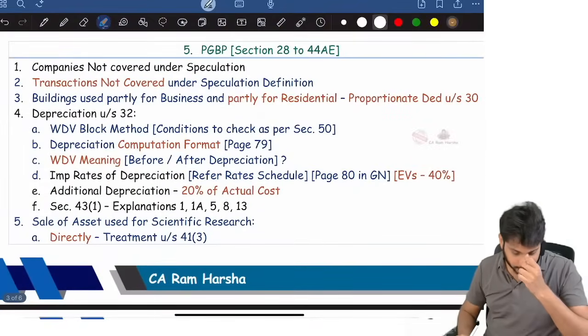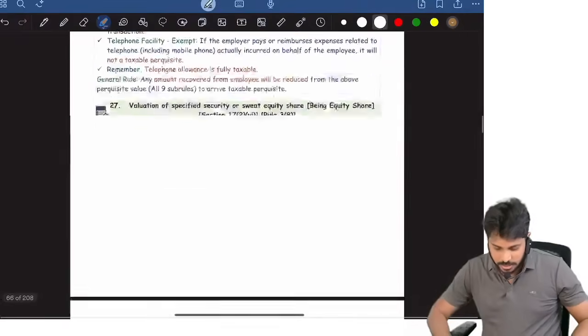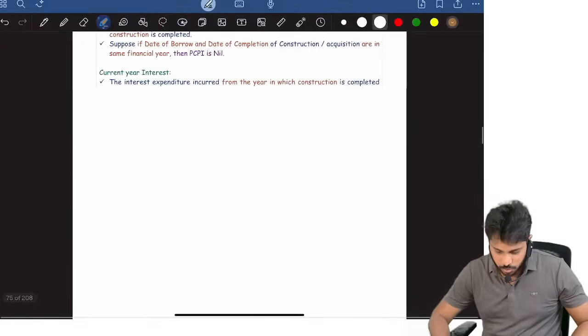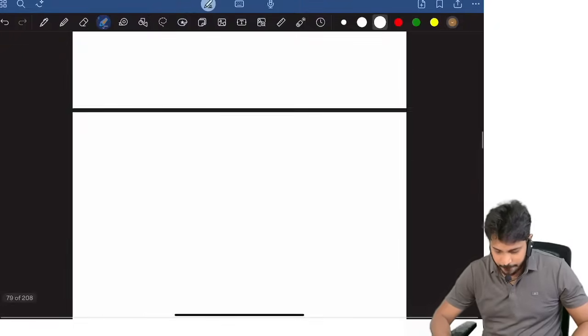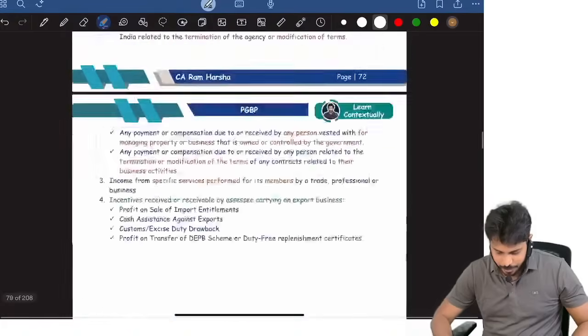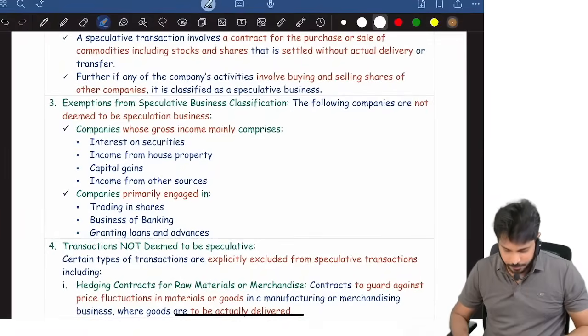Next, then PGBP. Companies not covered under speculation. I'll show you, there are some companies which are not covered under speculation. We'll go to PGBP first. Remember, speculation is important for MCQs.